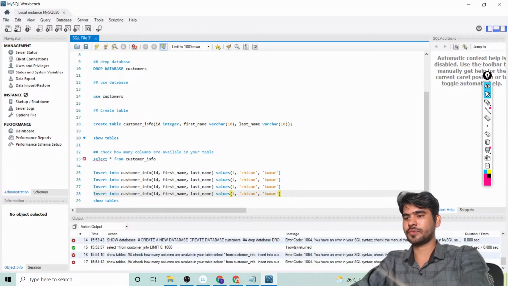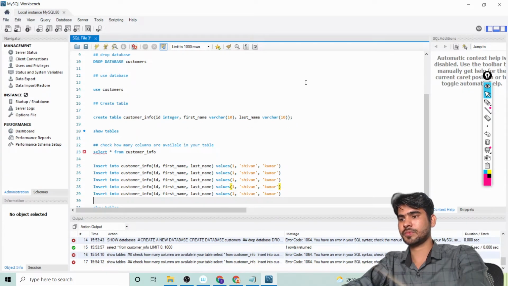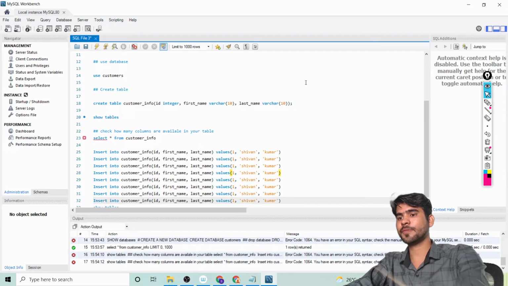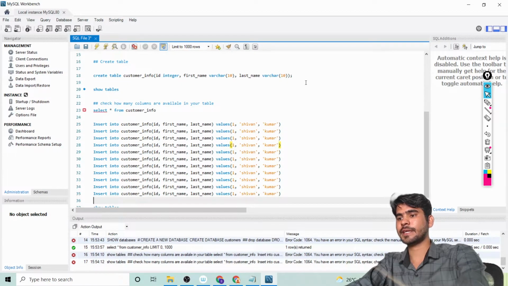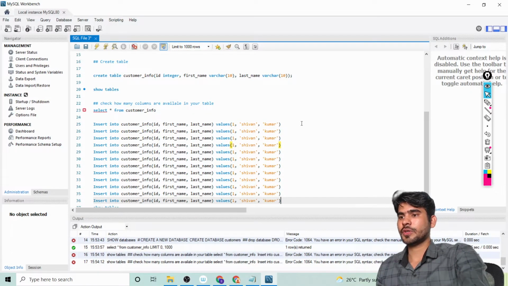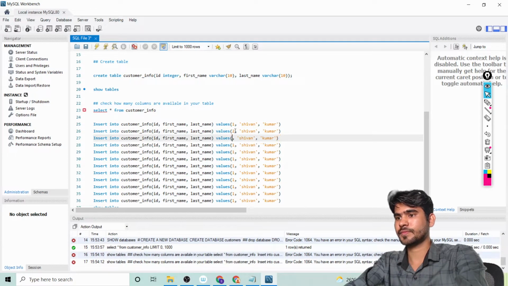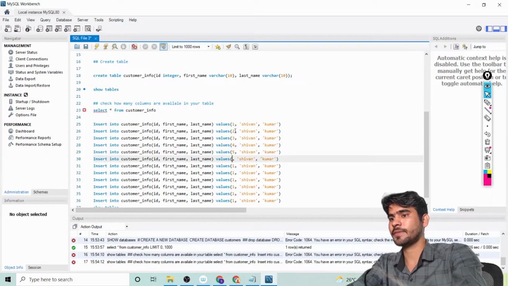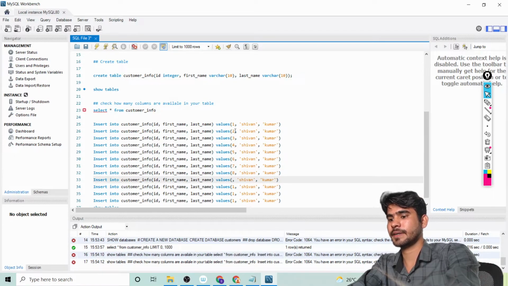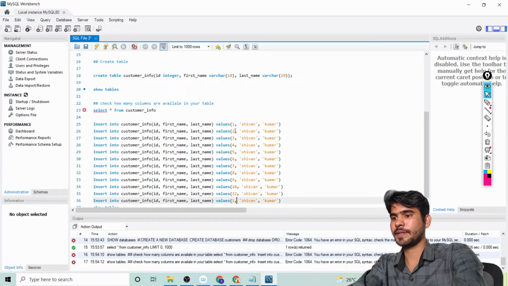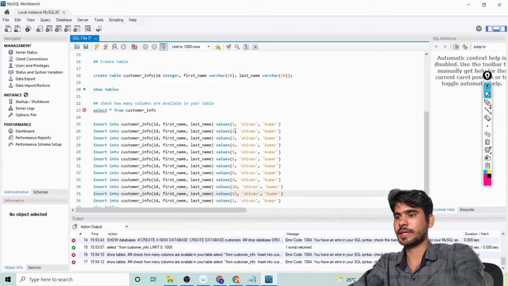Okay, so I'm just copy and pasting, guys, and later we can modify. Okay, now let me number these: 2, 3, 4, 5, 6, 7, 8, 9, 10, 11, sorry, it's 11, not 12, 11 and now 12.